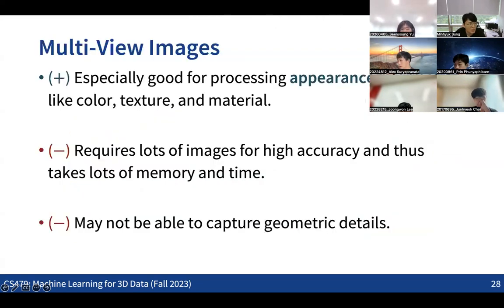So typically, when you want to use multi-view images, we might need lots of images to get high accuracy. That might also take too much memory and computation time. And since we are not directly representing the geometry information, we may not be able to capture some geometric details in the images. So that is also an issue.